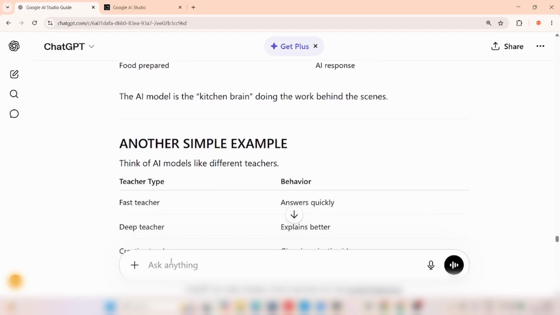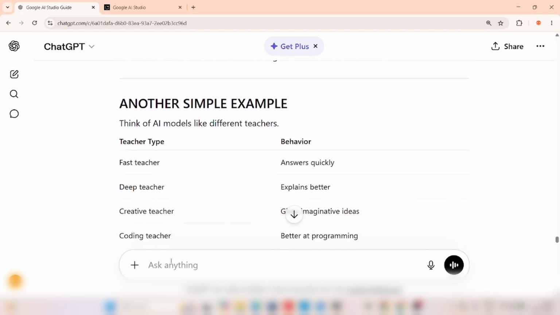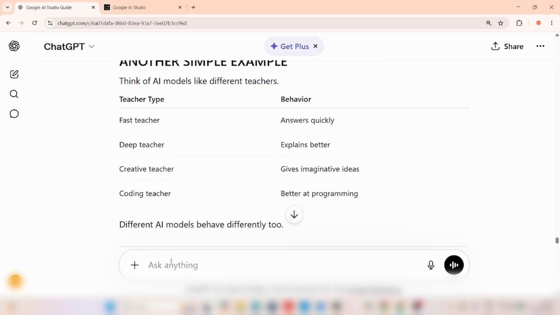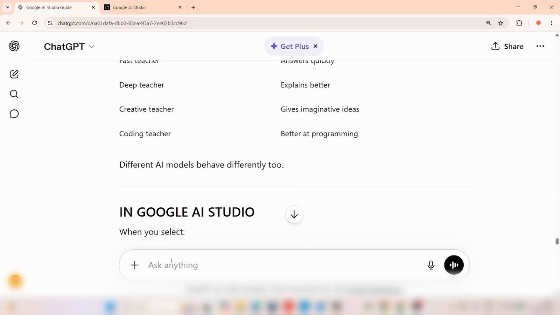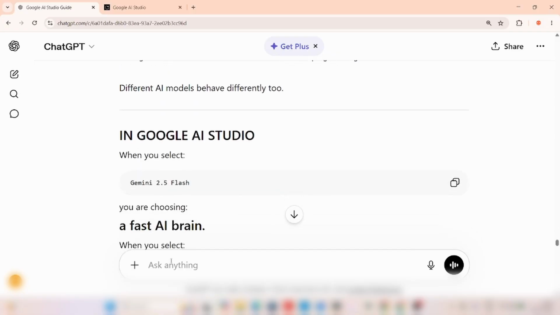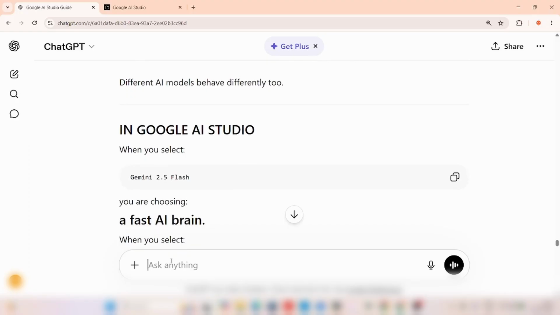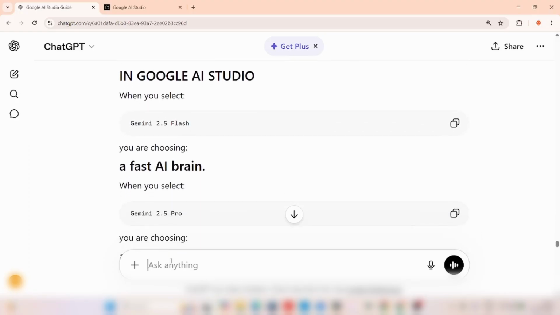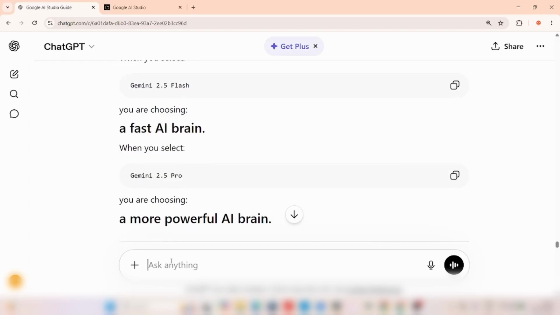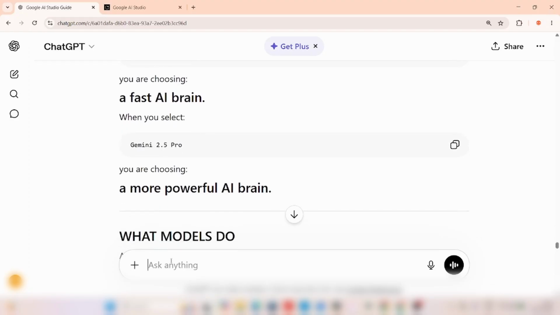Another simple example is: a fast teacher answers quickly, a deep teacher explains better, and a creative teacher gives ideas. So in Google AI Studio, we have what we select. Gemini 2.5 Flash, you are using a fast brain. When you select this, you are using a more powerful AI brain.